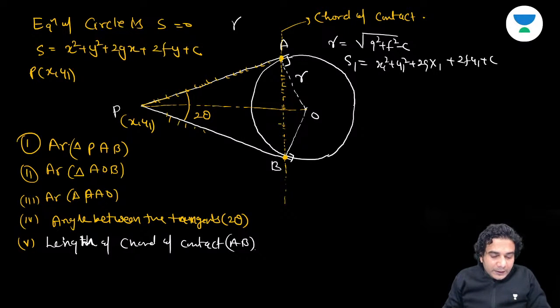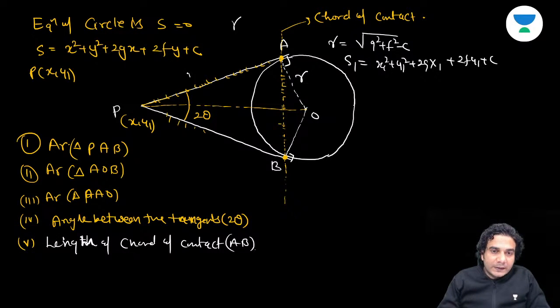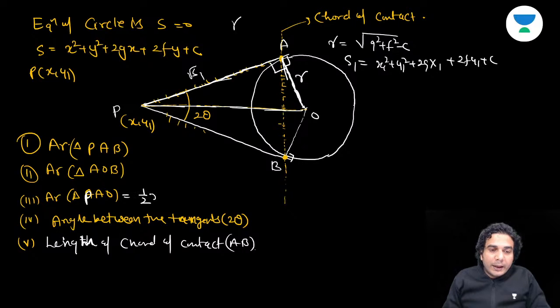Area of PAO is very simple, right? One by 2 R into root of, yes. This is the simplest thing. She has started with the simplest thing. This is root of S1 and this is R. This is a right angle triangle, right? She started with this right angle triangle whose height and base are already known. This is the height, radius, and this is the base, root of S1. So area of this triangle PAO is equal to 1 by 2 height into base. So root S1, right? Good, fine.